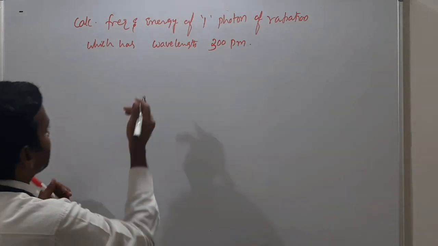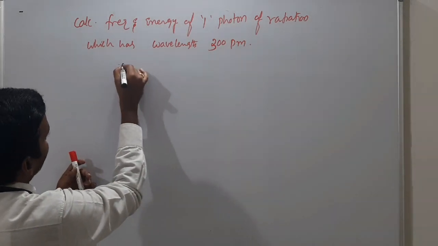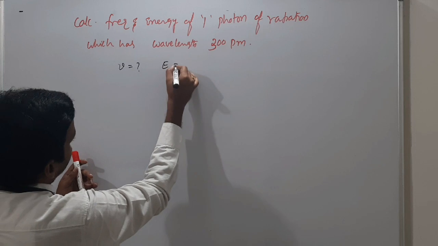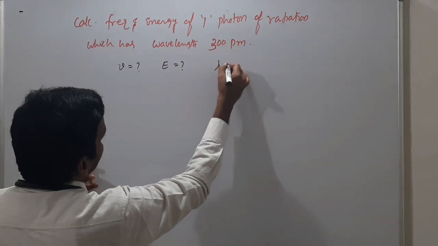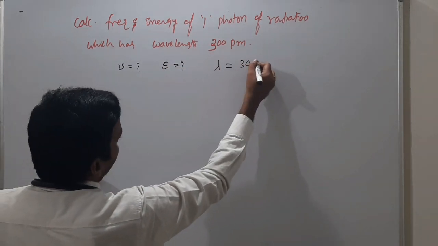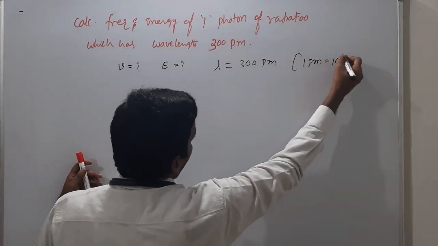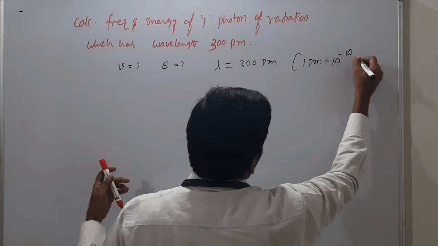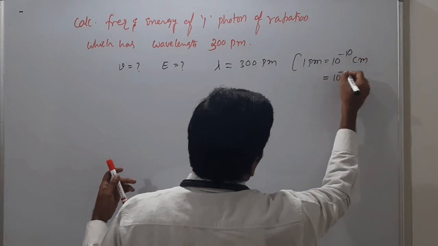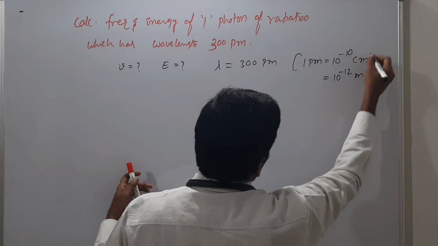So what was given, and what is asked? Frequency is asked, energy is asked, but wavelength was given as 300 picometers. So first, 1 picometer is how much? 10 power minus 10 centimeter, or 10 power minus 12 meters.